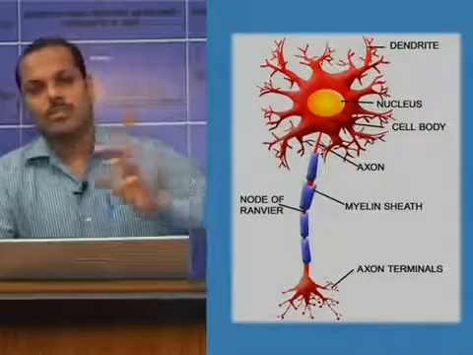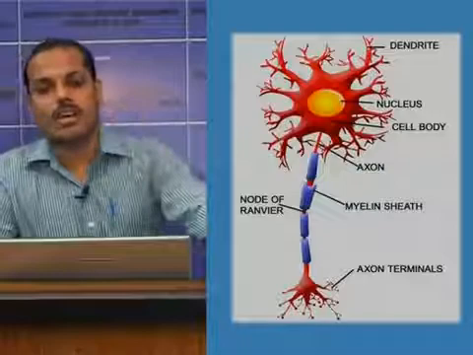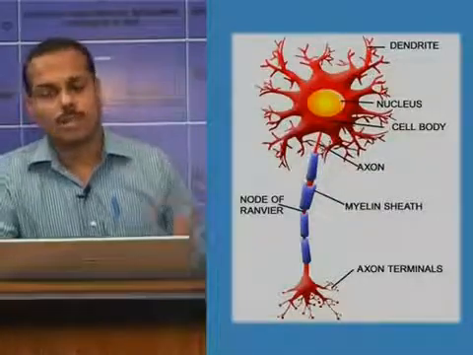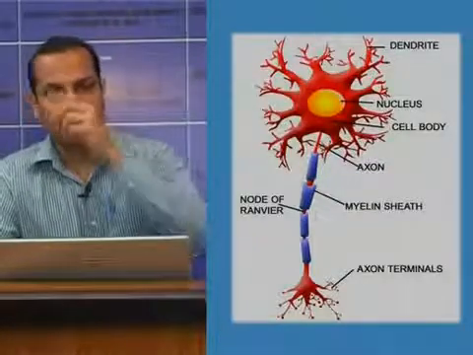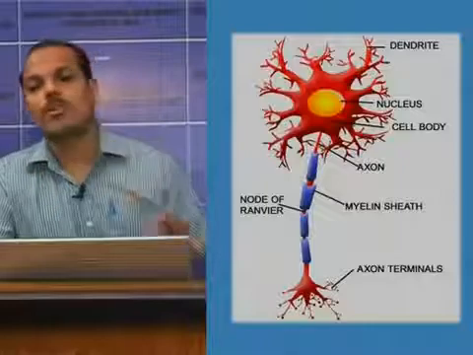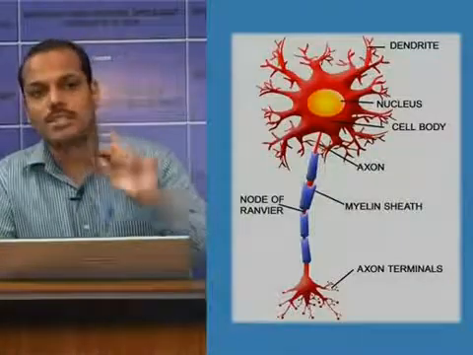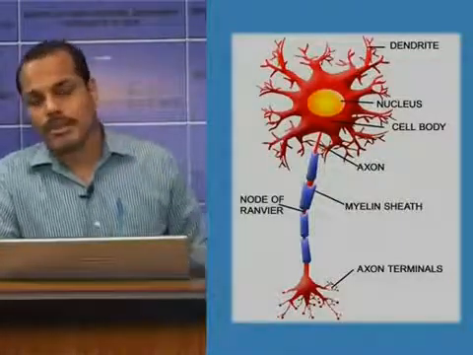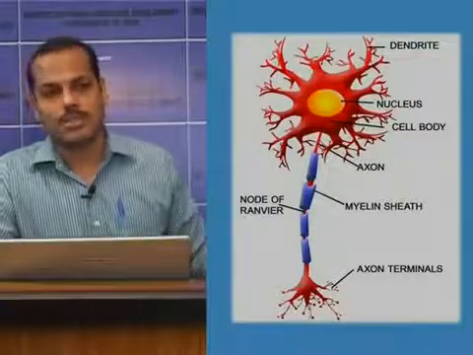So the first structure in the cell is the nucleus. Nucleus is seen at the central region. That is, there will be only one nucleus, seen at the central region, and there is no centrosome present.